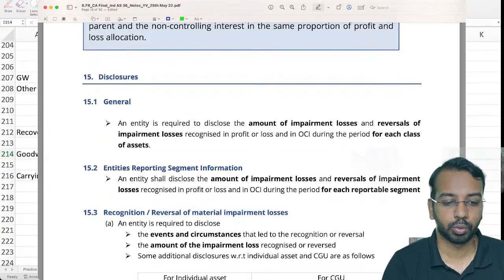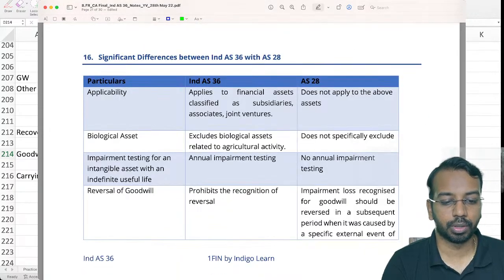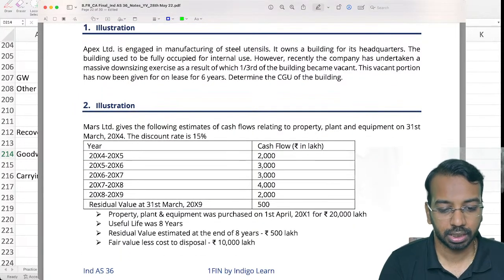Disclosures you can run through on your own, and I have covered 2-3 important questions. One question's full detail I have already shared with you.